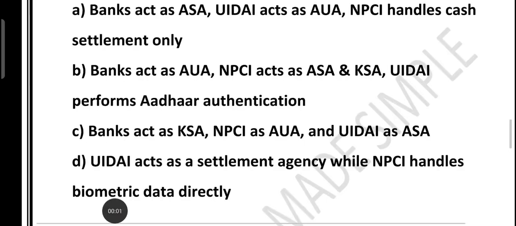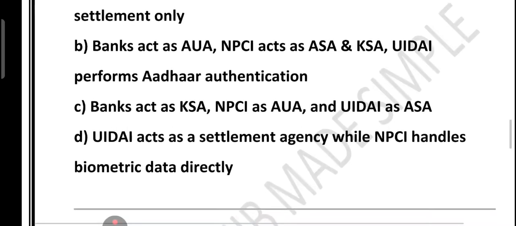So option C says that bank as KSA, NPCI as AUA, UIDAI as ASA. This is also wrong. Banks don't act like KSA. NPCI is not AUA. UIDAI is definitely not ASA. So these roles are totally mixed up here. What about option D? UIDAI acts like a settlement agency, while NPCI handles biometric data directly. So this is also incorrect. UIDAI never handles settlement. Its main job is only authentication. Settlement of money is done by NPCI. And importantly, NPCI does not store or handle biometric data directly. It just routes the request. So this is not correct.